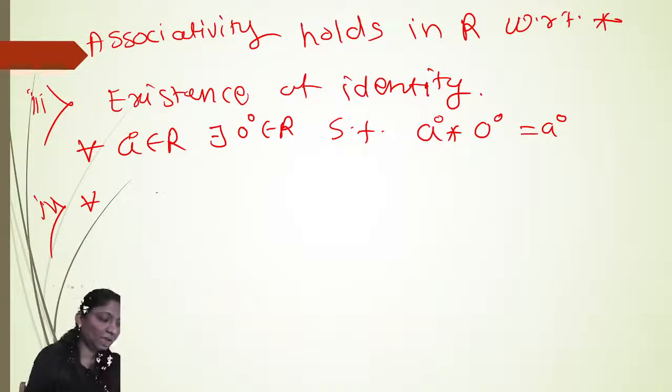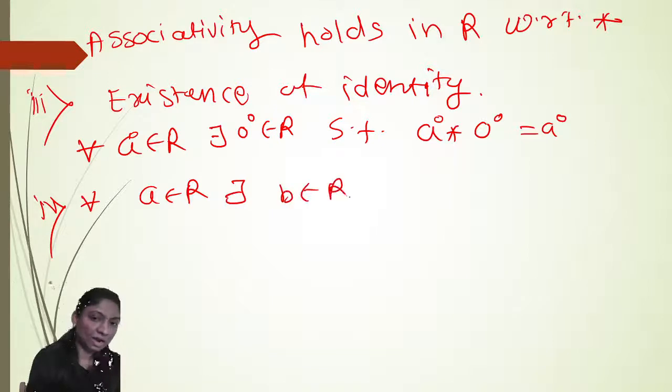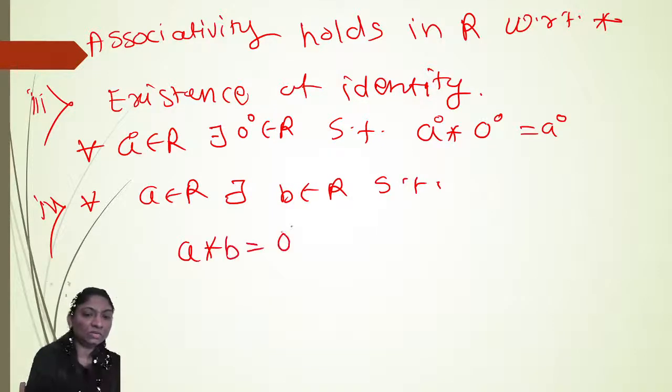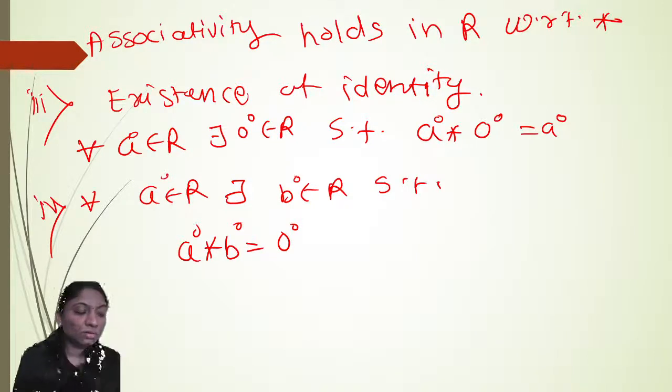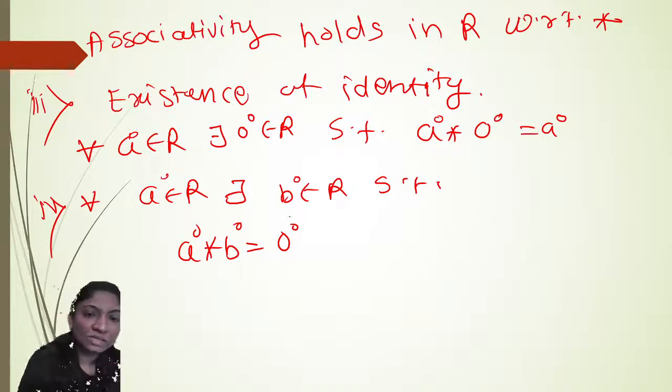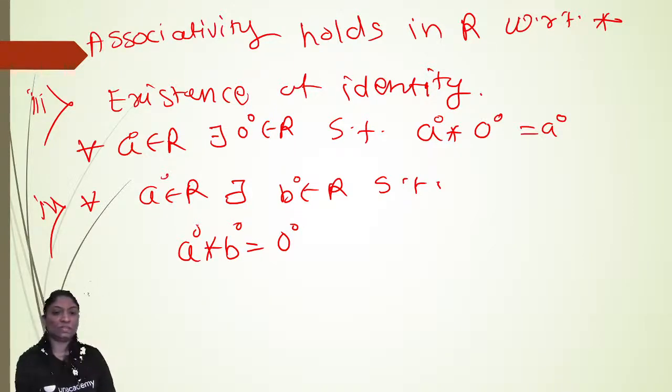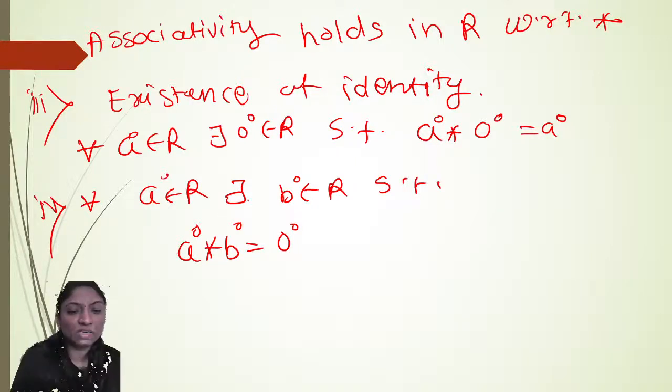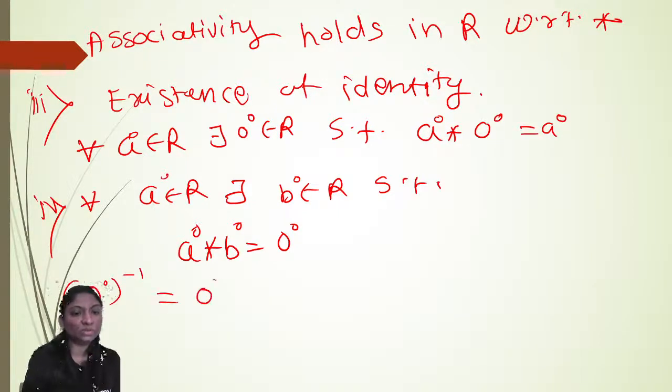For all A belongs to R, there exists B in R such that A star B is equal to 0 degree. A degree star B degree is equal to 0 degree. This will give you the inverse of A. Now see, we have to find out the inverse. So 0 degree inverse is equal to 0 degree.